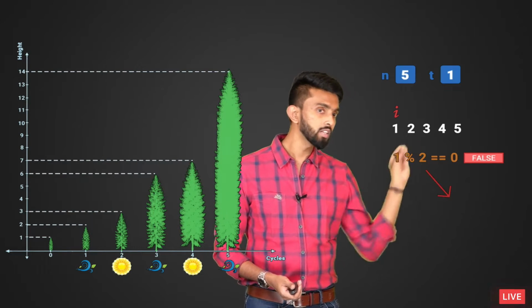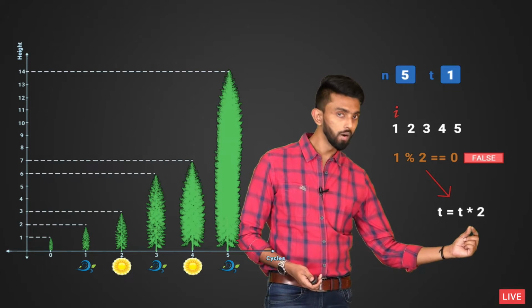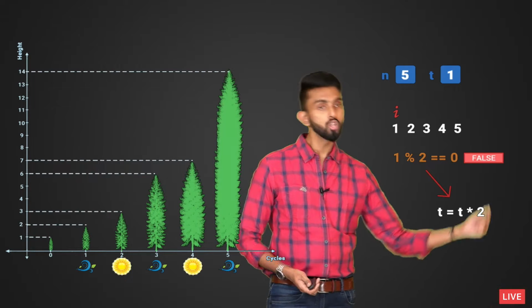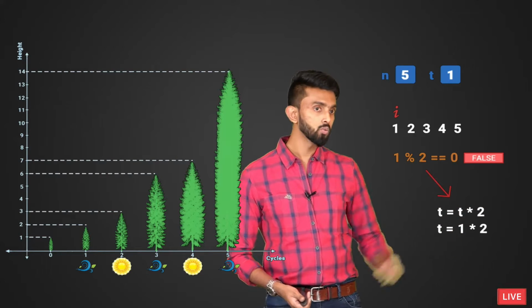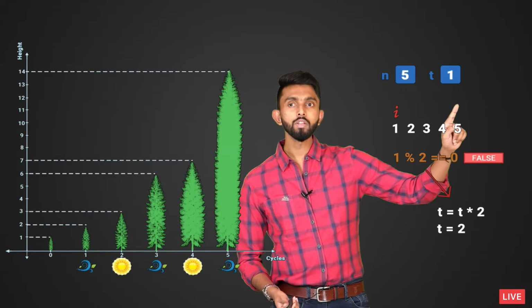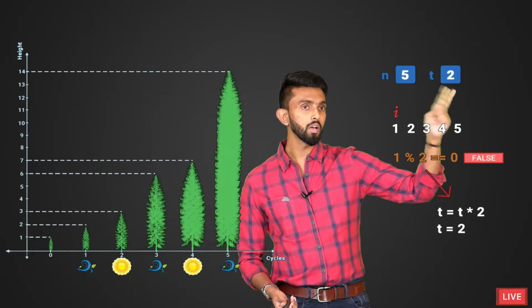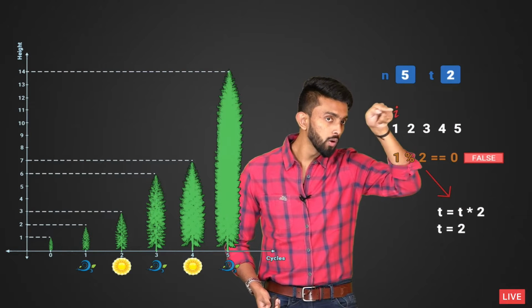And that multiplied result, I will store it back inside t. So see, t into 2, multiply existing value of t into 2, store that back inside t. Which means t's value is 1, 1 into 2 is 2, assign 2 to t, which means t was 1, it is now going to become 2. Please understand, you are within a loop. I will move forward.